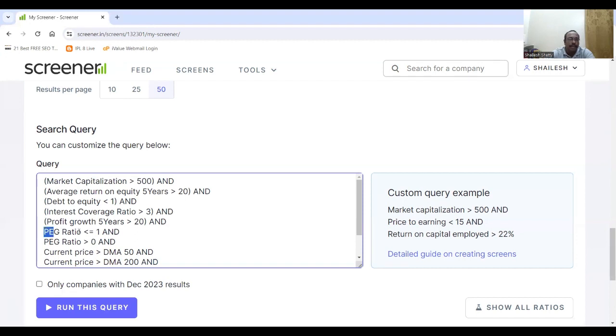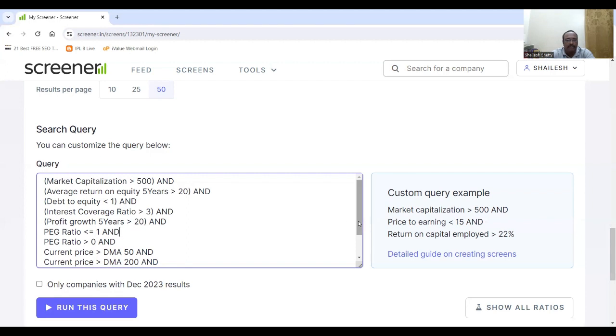The next is the PEG ratio. The PEG ratio is called the price to earnings growth ratio. So it is nothing but the PE, the price to earnings, divided by the growth. So if the PEG ratio is less than 1, which means the PE of the company is lesser than the growth rate.